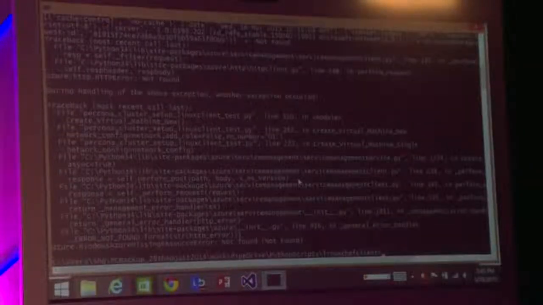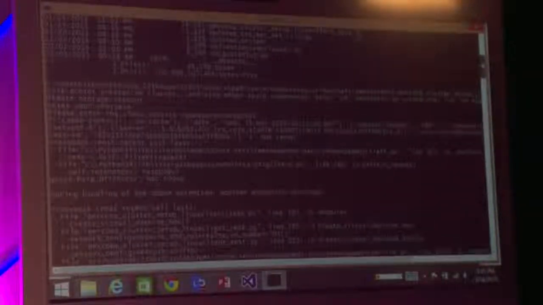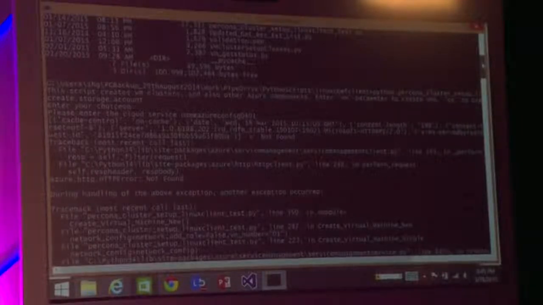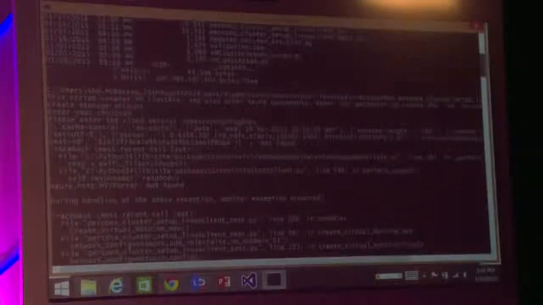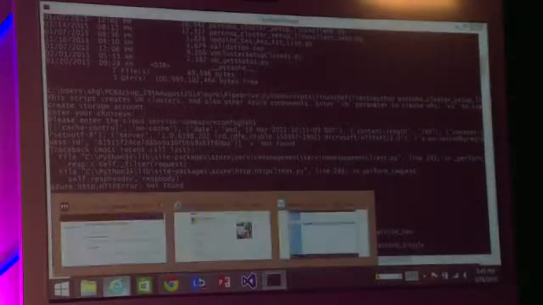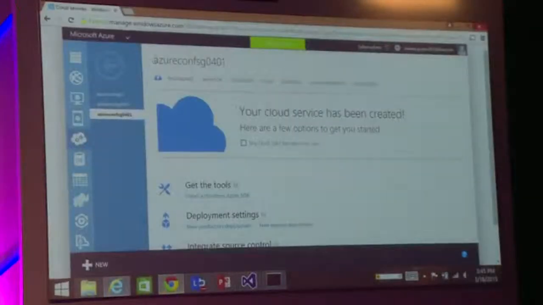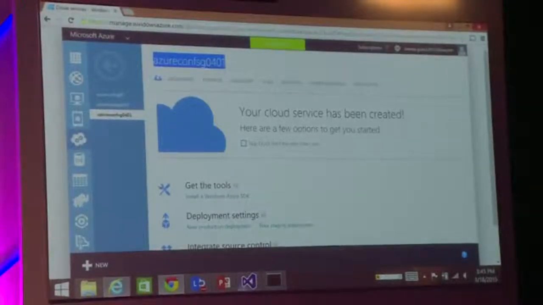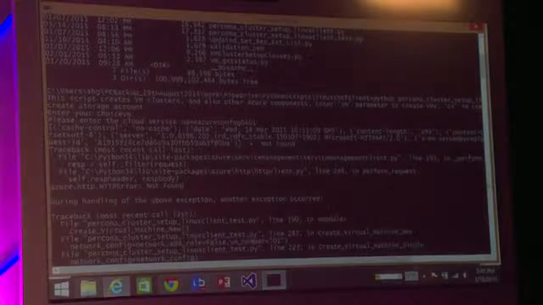So the moment I do that, I get an error. Okay. I think I gave a wrong cloud service name. Just give me a minute. It's giving me a missing resource error.